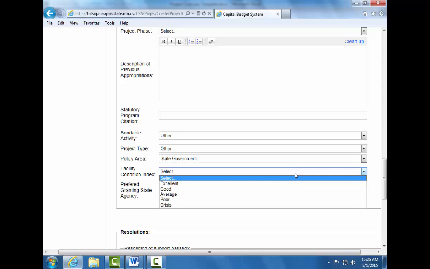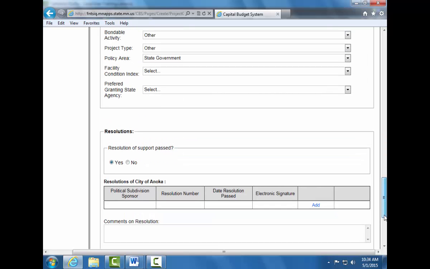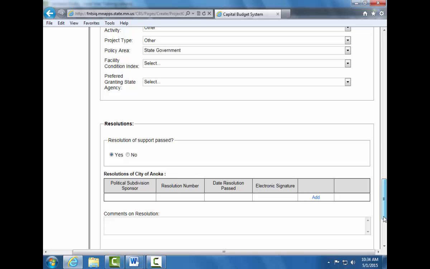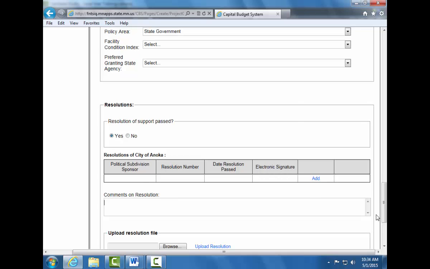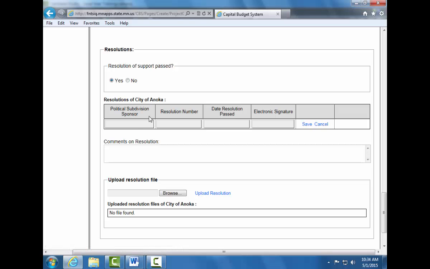If an independent assessment has been conducted on your facility, such as a facility condition assessment through the Department of Administration, and a condition index has been assigned, select the condition index from the drop-down menu. Local units of government are required to complete the Resolution of Support section of this screen. Select yes or no as to whether or not the resolution passed, and in order to add a resolution, select Add.